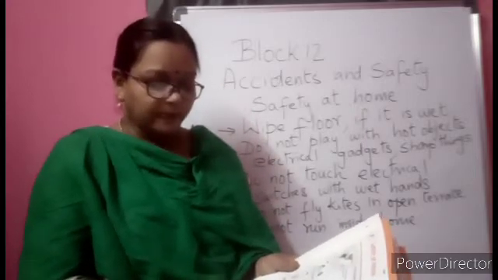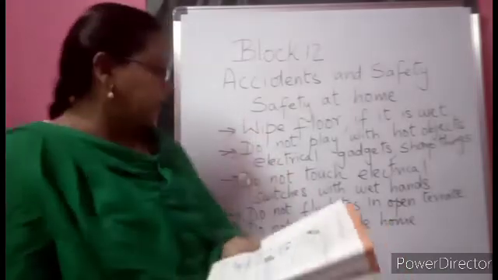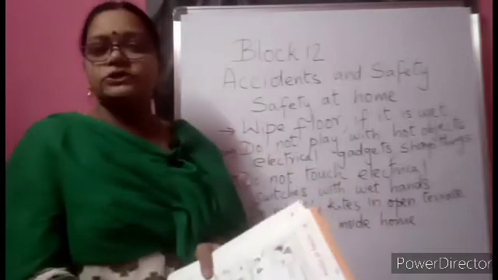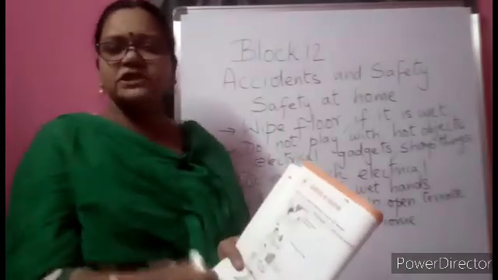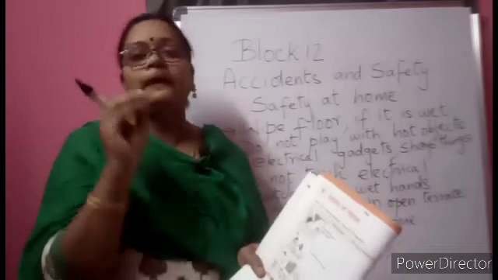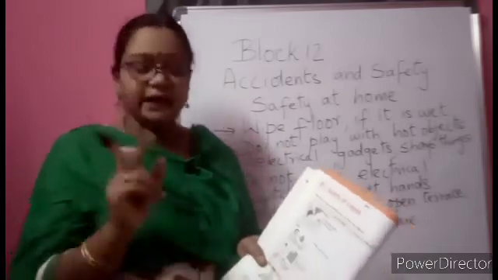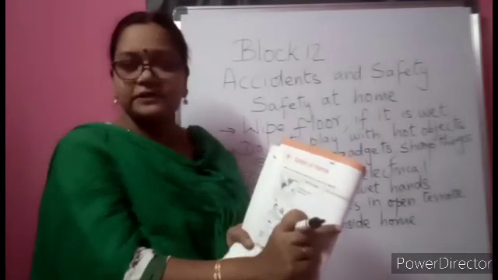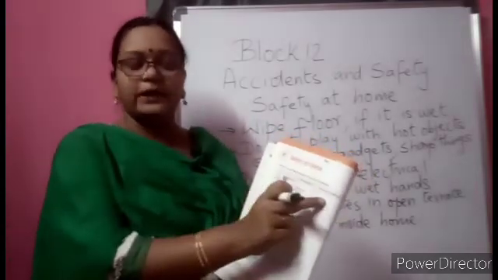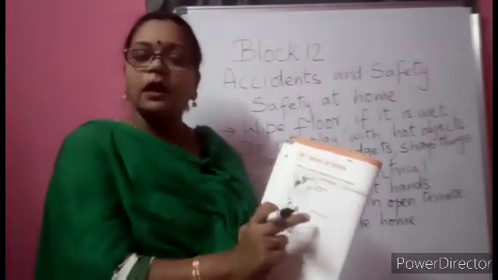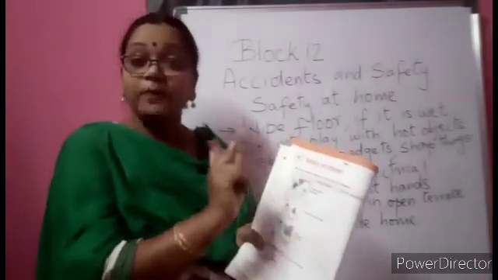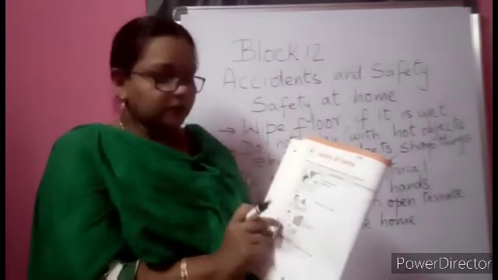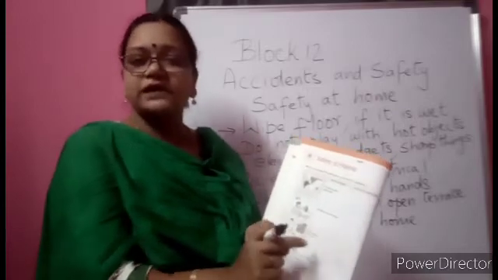The last one, see children, the child can cut his finger. So what should you write? Do not play with sharp things. I think these four situations are very simple, and you can write the preventions very easily. Again I repeat, first one, do not touch the electrical switches with wet hands. You can keep the textbook open and complete them. Second one, do not touch the hot objects or electrical gadgets. Do not play, she is trying to play with that. Do not play with the electrical gadgets. Third one, keep the things in the right place after you use.